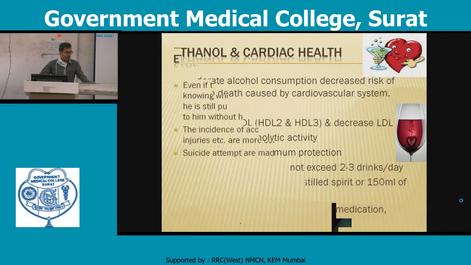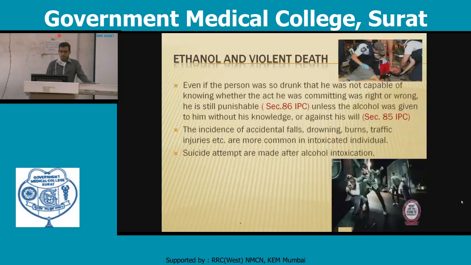There are Sections 85 and 86 IPC. If a person has drunk so much that he was not able to know whether the act was right or wrong, it is still punishable according to Section 86 IPC. Unless the alcohol was given without his knowledge or against his will, in which case Section 85 IPC is applied and the person will not be criminally responsible.